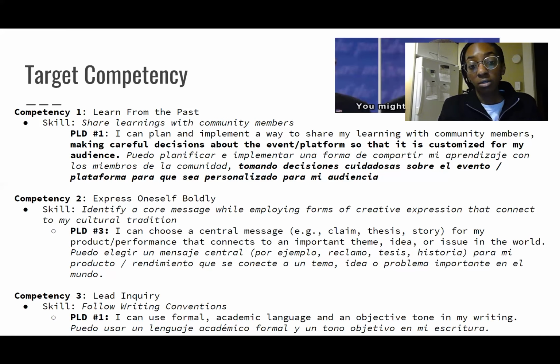By the end of today, you will be able to choose a central message for your product or performance that connects to an important theme, idea, or issue in the world. By the end of Unit 5, we want to see that you are able to show mastery in all 3 of these competencies. And if you would like, please take a minute and read through the competencies. You can pause the video at this time.